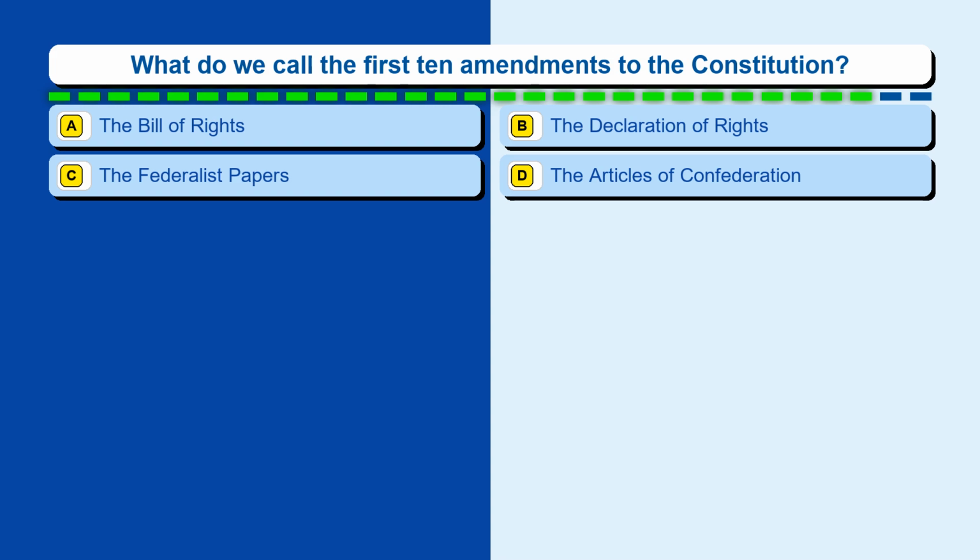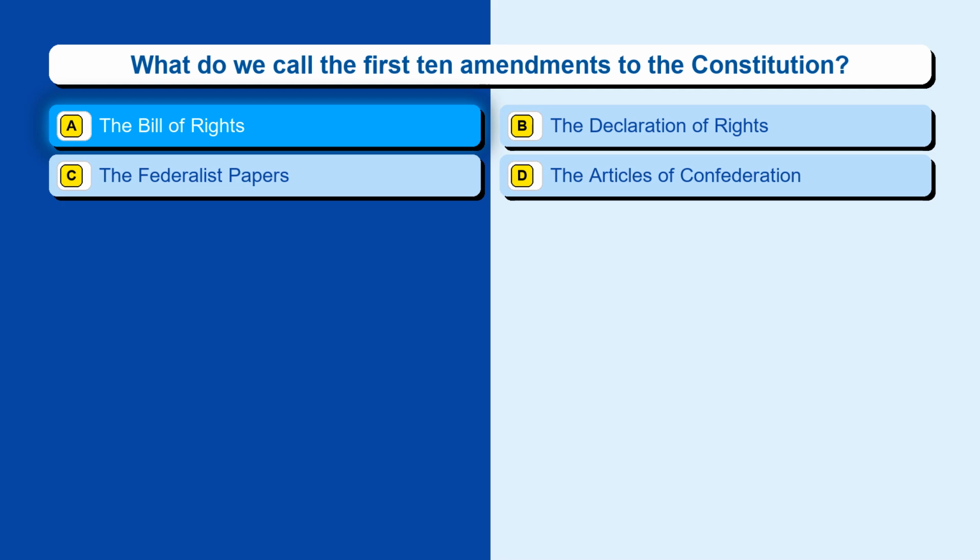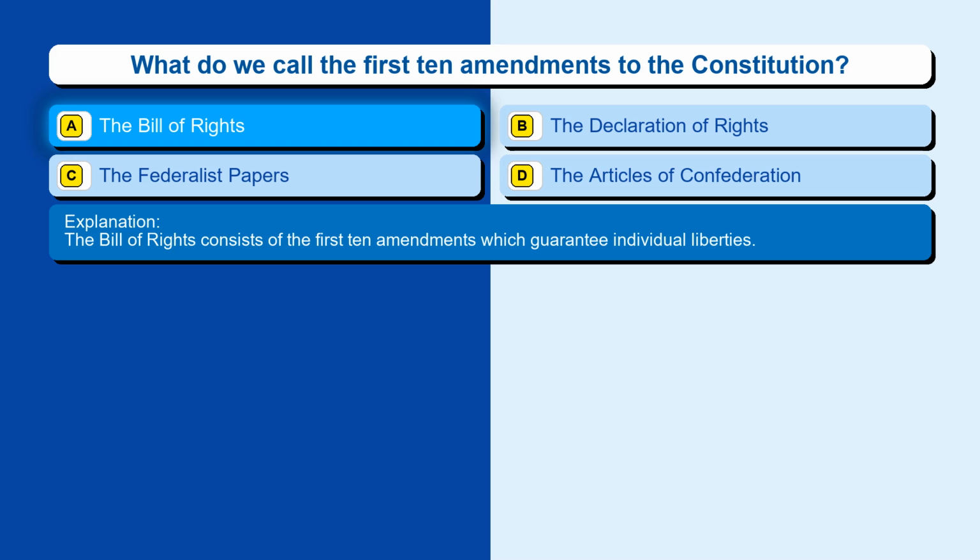Question 107. What do we call the first 10 amendments to the Constitution? Option A, the Bill of Rights. Option B, the Declaration of Rights. Option C, the Federalist Papers. Option D, the Articles of Confederation. The correct answer is option A, the Bill of Rights. The Bill of Rights consists of the first 10 amendments which guarantee individual liberties.